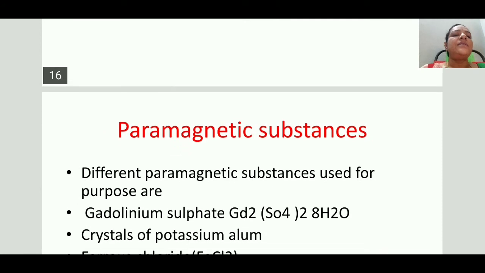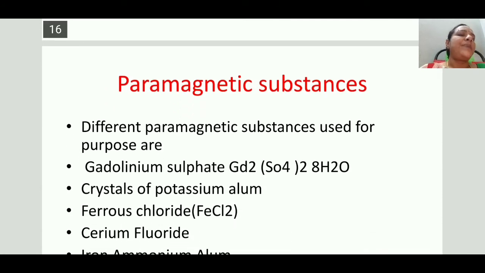And we used these paramagnetic substances. In this experiment, Debye and Giauque used gadolinium sulfate. By using this gadolinium sulfate, they attained a temperature of 0.25 Kelvin. And different paramagnetic salts or substances are also used for this purpose, and different paramagnetic substances give different temperatures.